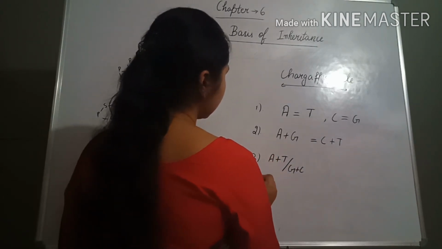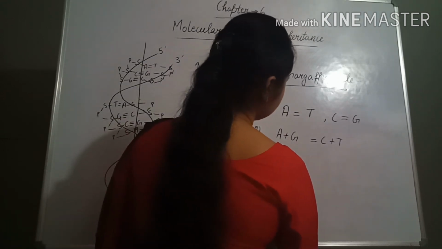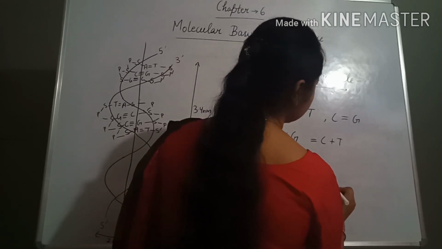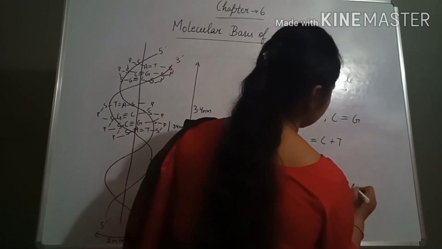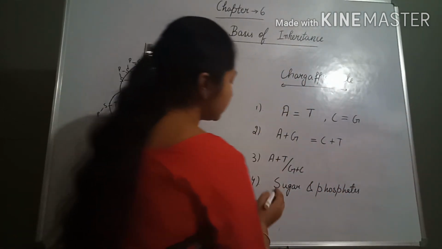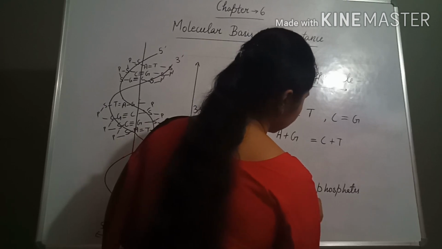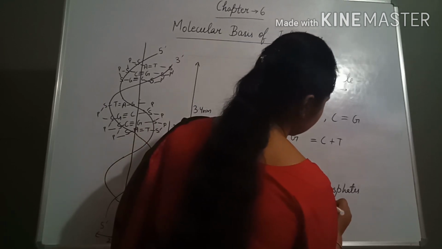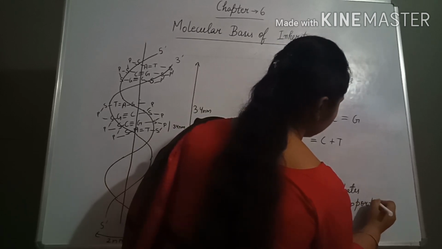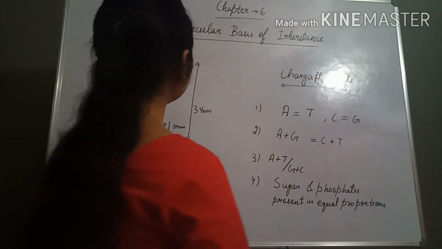And the fourth is that the sugar and the phosphates are present in a constant ratio, meaning they are present in equal proportions, equal amounts.